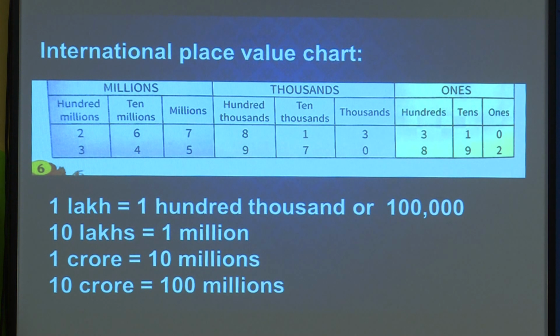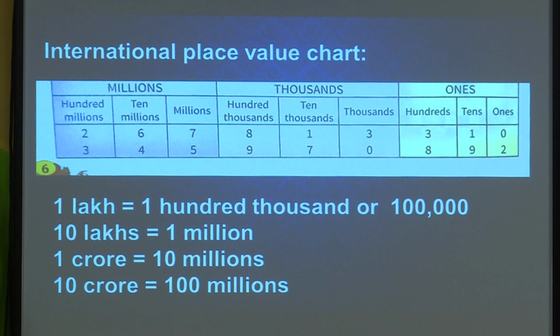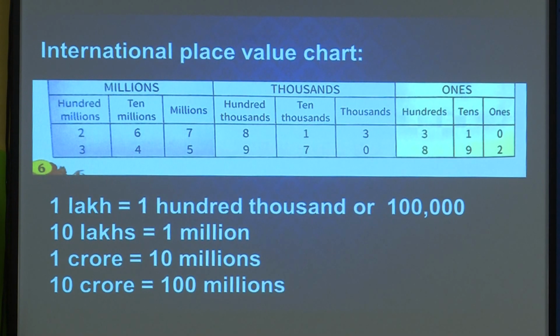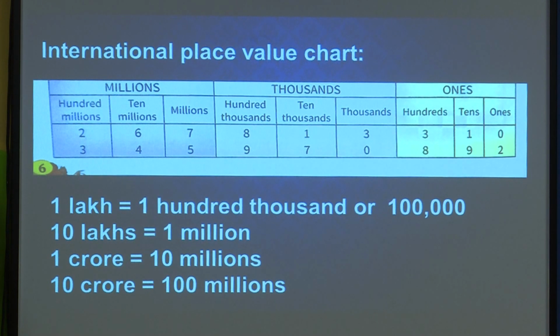Then what about the crore? 1 crore is equal to 10 millions. See the column of 10 millions, which we write in our Indian system as 1 crore. Here 10 crores is equal to 100 millions. 100 millions means the digit is in the 100 place and the zeros follow. So, 100 millions in the international system is equal to 10 crores in the Indian system. It is vice versa. You can read it in the international system as well as the Indian system. I have given some examples over here.